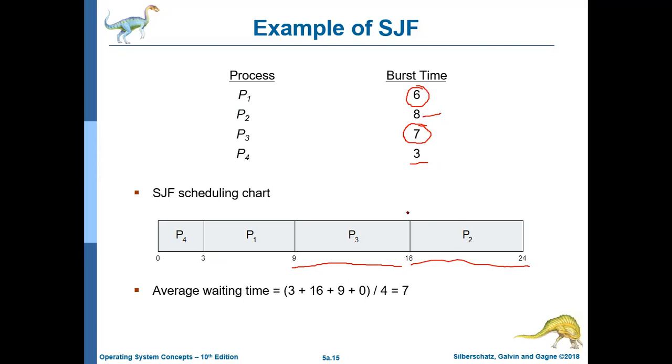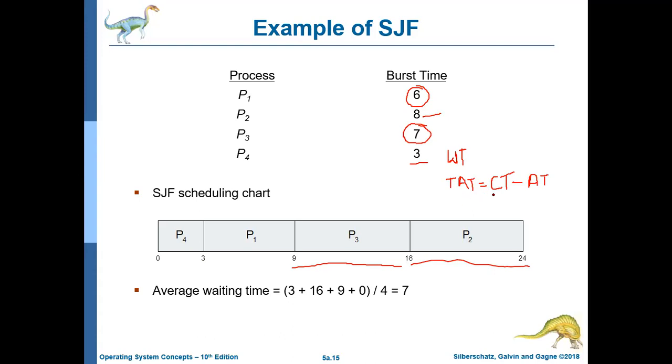Now there is a formula for calculating the waiting time and the turnaround time. Turnaround time means completion time minus arrival time, which you can note in your notebooks.